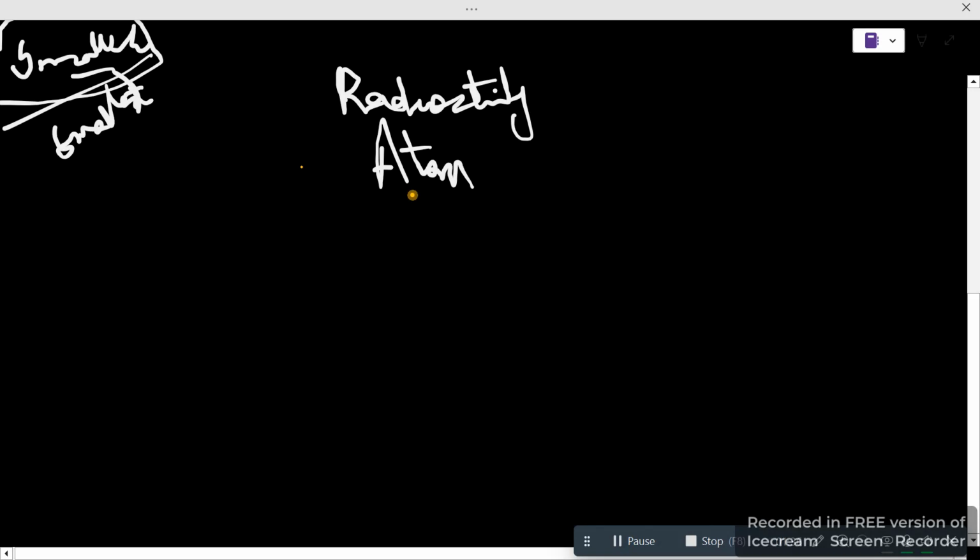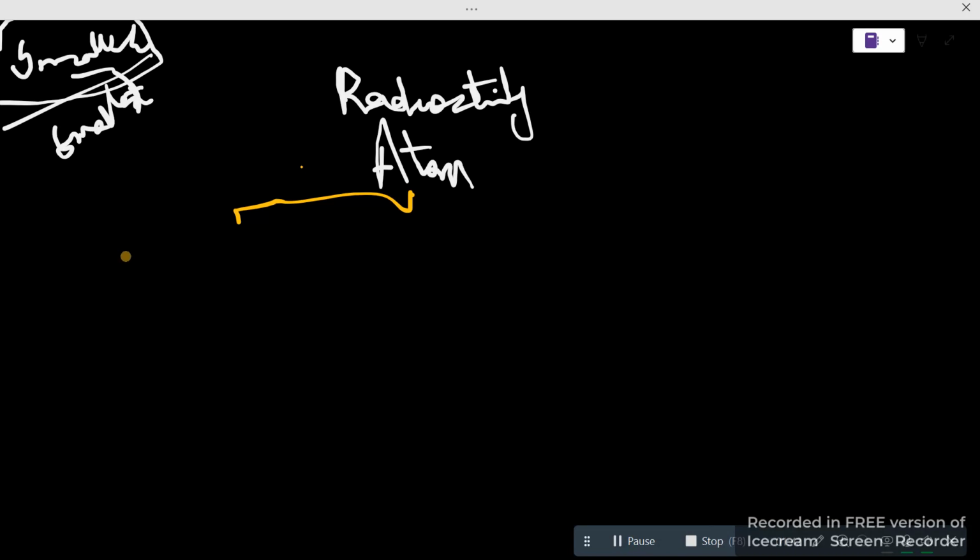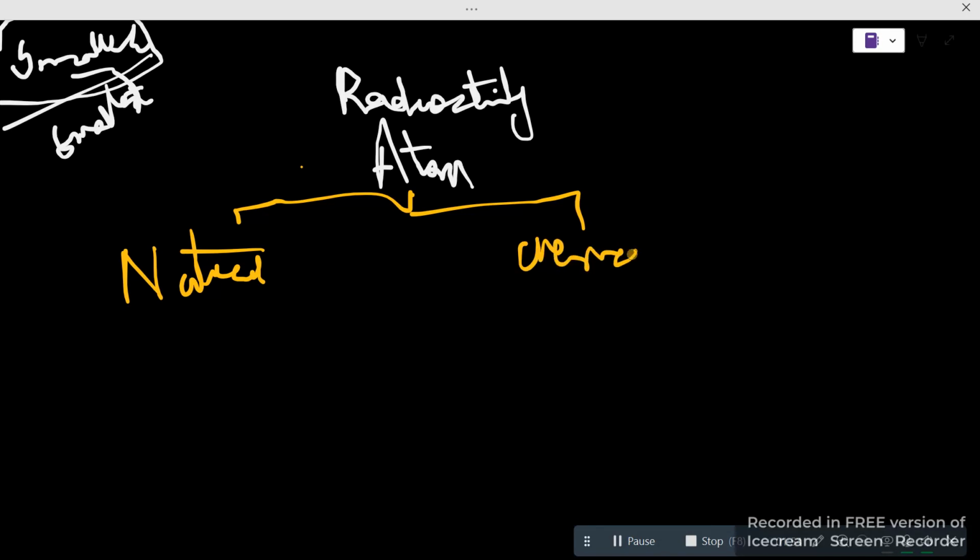Okay. So atom. First, we have two types of phenomena, not two types of atom. First is natural, second is chemical. Natural is simply like the nuclear reaction, we can say.